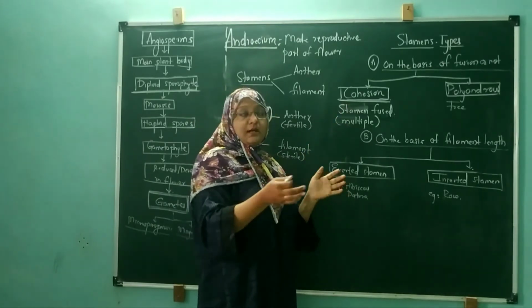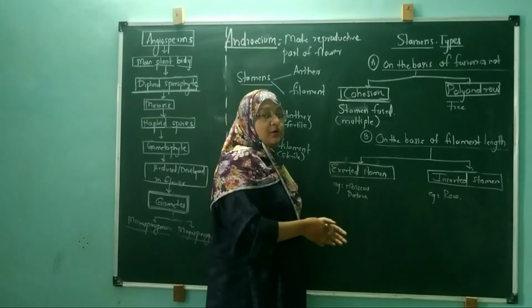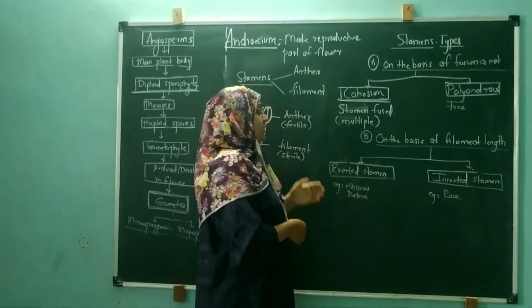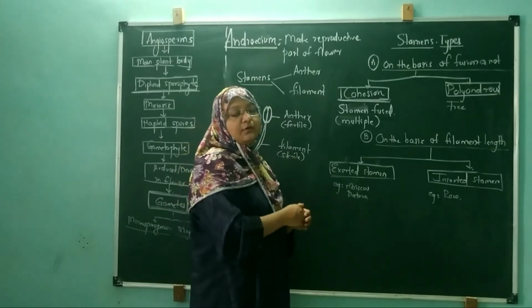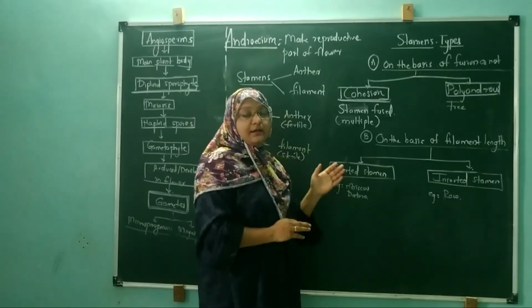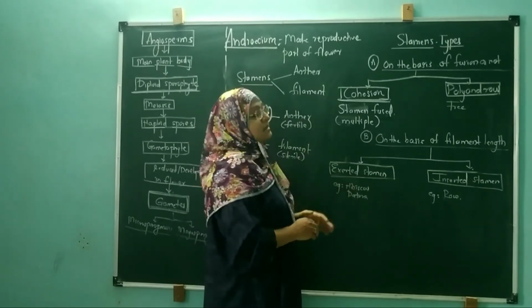ये एक दूसरे से fused हैं. This kind of arrangement is called a cohesion kind of arrangement. You can observe this cohesion kind of arrangement inside the China rose and the mustard. Example है China rose and the mustard.